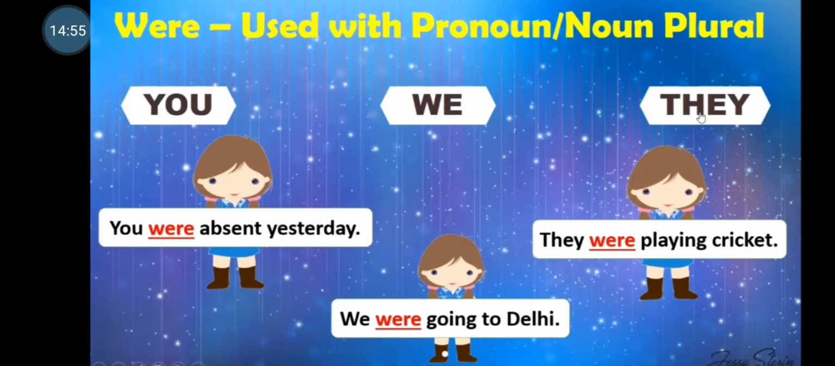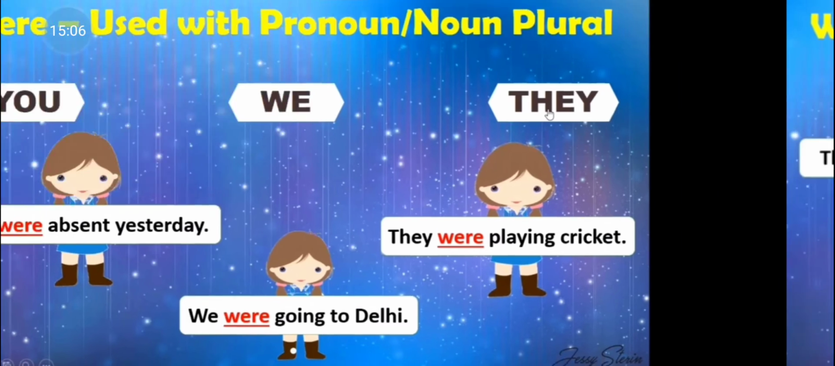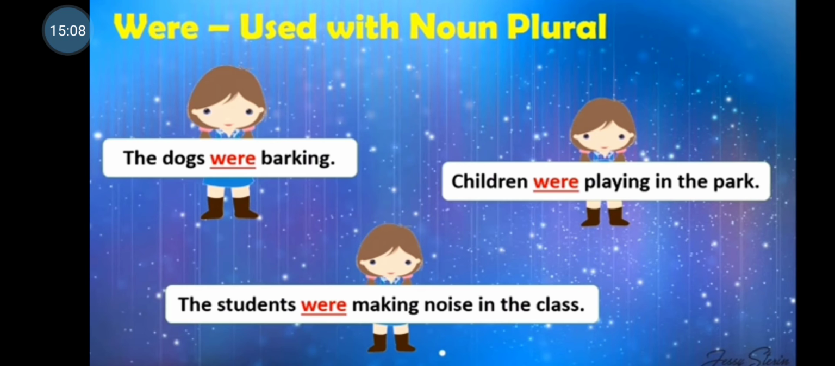Now let us see the next examples. You were absent yesterday. They were playing cricket. We were going to Delhi. The dogs were barking. Children were playing in the park. The students were making noise in the class. Here we are talking about plural nouns.